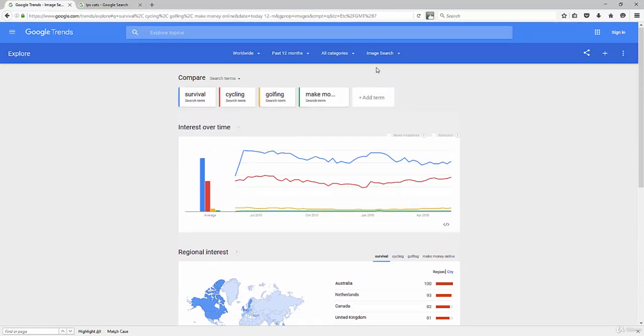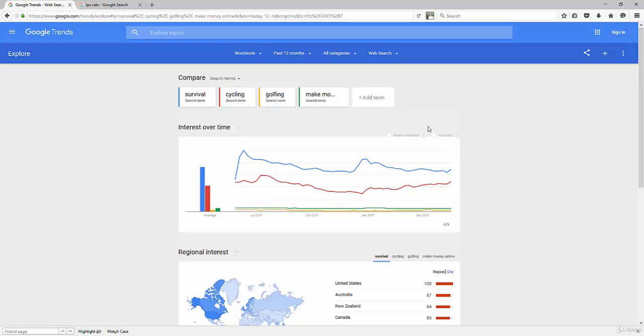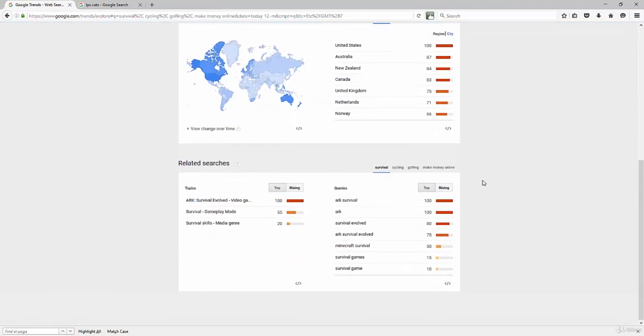Now I still got my 4 niches here, right? So if I do a search for the web search, we can find additional keywords that way. So let's let that data pull in here. You can tell I'm pretty excited about this tool because I think it's awesome. I think it's a great tool that you can be leveraging for your business. And I want to show you how to use it to your full extent.